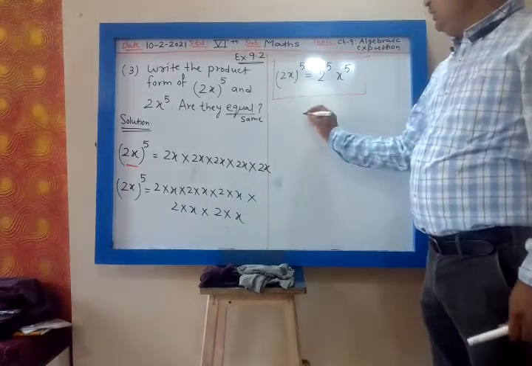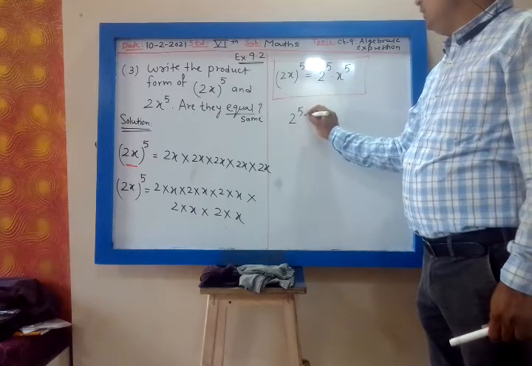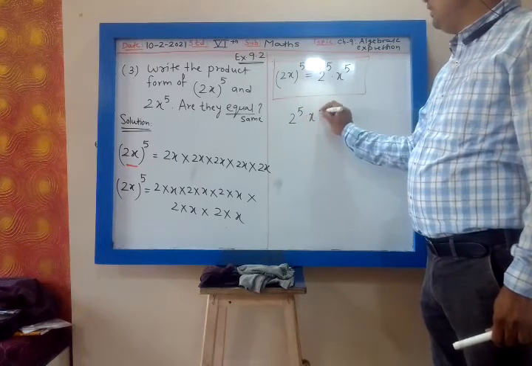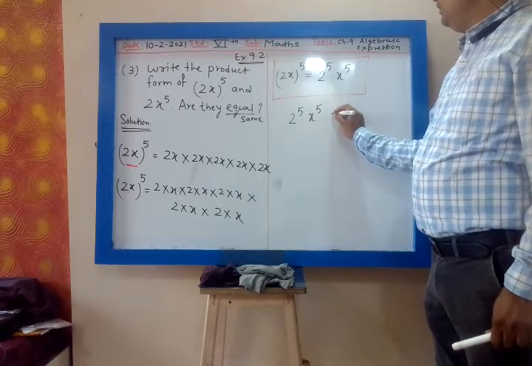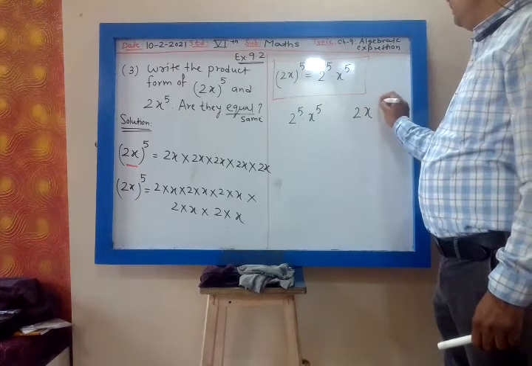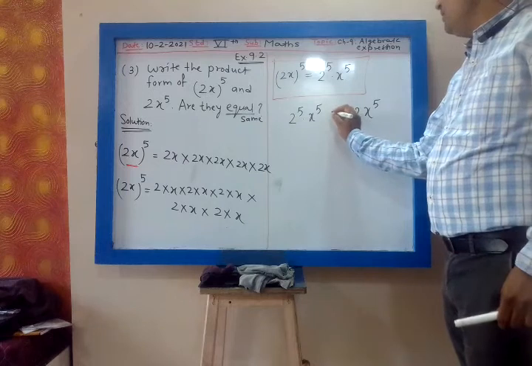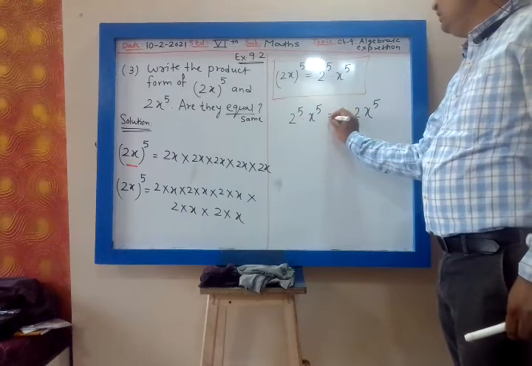Now 2 raised to 5 into x raised to 5 and (2x) raised to 5. One minute. Whether they are equal.